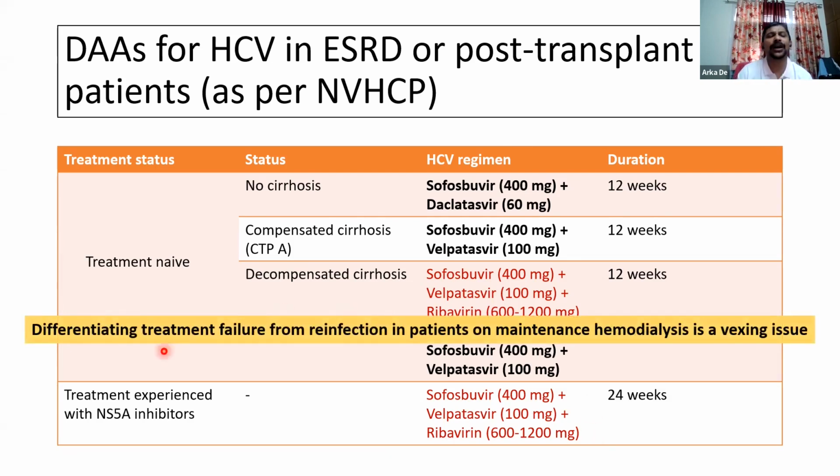So another difficult point is, how do we differentiate treatment failure from reinfection in patients who are on maintenance hemodialysis? In the sense that after the documentation of hepatitis C viremia, we initiate the patients on treatment, treat them for 12 weeks. After 12 weeks after the end of treatment, we recheck the hepatitis C virus RNA levels. At that time, if the virus is undetectable, then we say that a sustained virologic response has been attained.